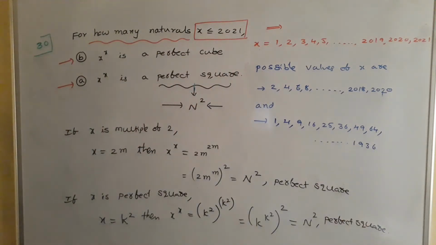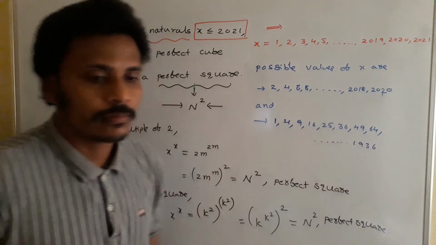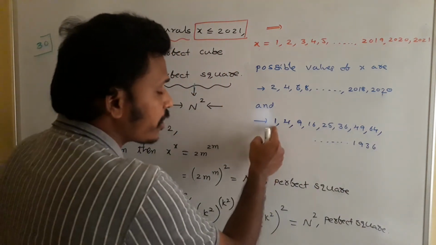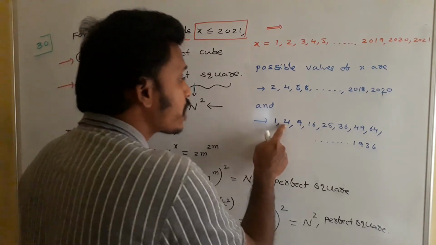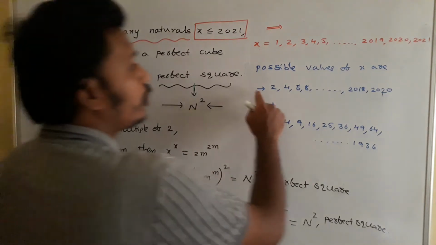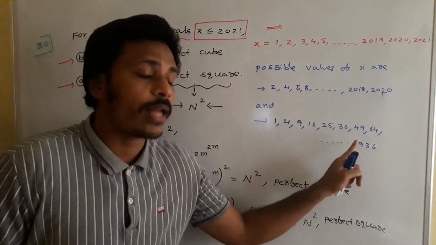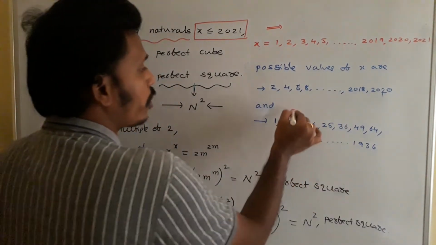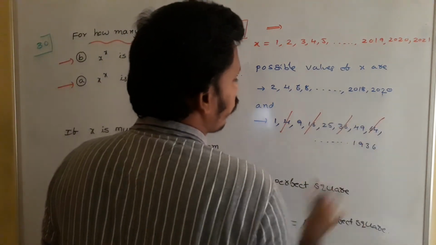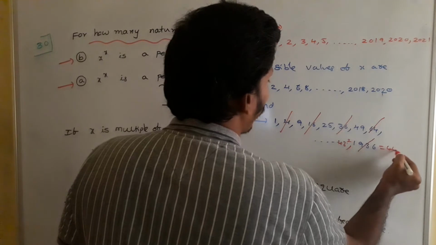44 square. Just calculate the value of 44 square. So all these numbers are also possible. If x is equal to 1, 1 power 1 is a perfect square. If x is equal to 4, 4 power 4 is a perfect square. If x is 9, 9 power 9 is also a perfect square. So these are possible and these are possible. But when you observe, even perfect squares are already included in that. That means you just cancel this 4, cancel this 16, cancel this 36, cancel this 64 and cancel the last number also. Before that we have 43 square and the last number I think is 44 square.